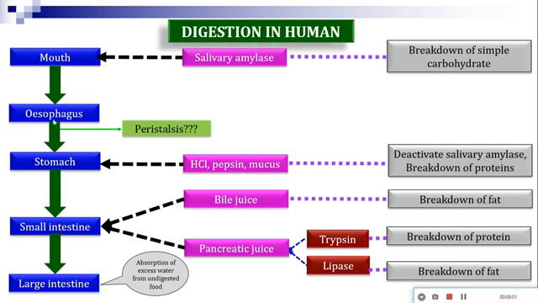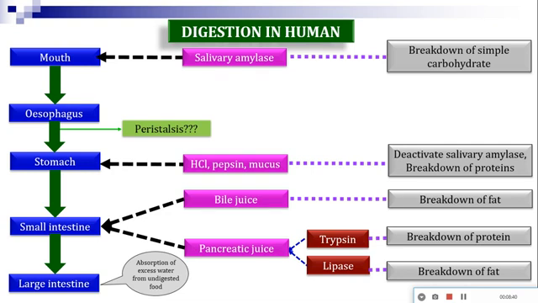Now what happens in the esophagus? Actually there is no secretion of any enzyme, so the partially digested food moves directly from the esophagus to the stomach. But the diameter of our mouth or buccal cavity is bigger than the diameter of the esophagus. So when the food is in our mouth, it will look like a bigger ball, but that kind of bigger ball cannot go through a small pipe like the esophagus because the diameter is too small.